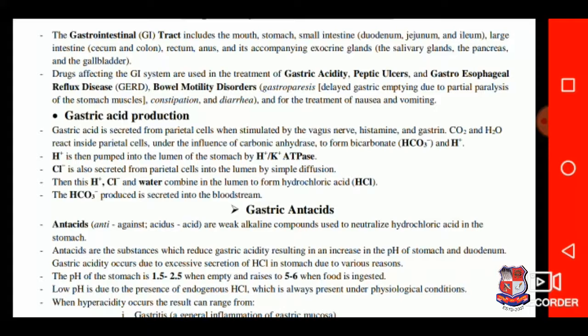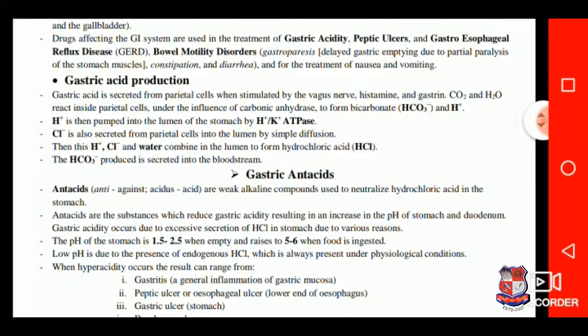Chloride ion is also secreted from parietal cells into the lumen by simple diffusion. Then this H plus and chloride ion and water combine together in the lumen to form hydrochloric acid. The bicarbonate produced is secreted into the bloodstream.